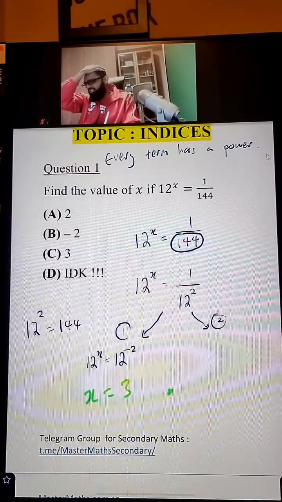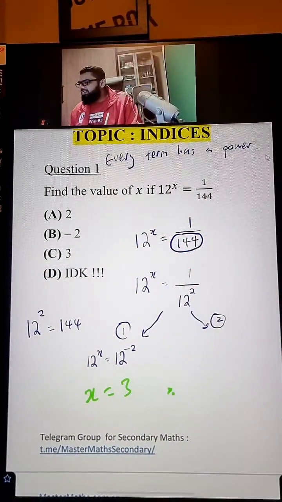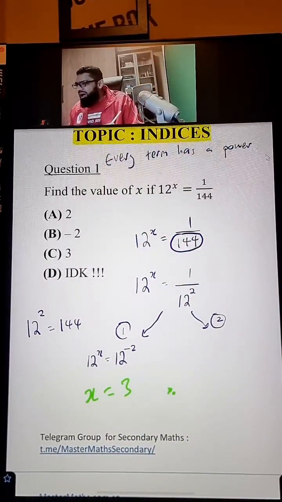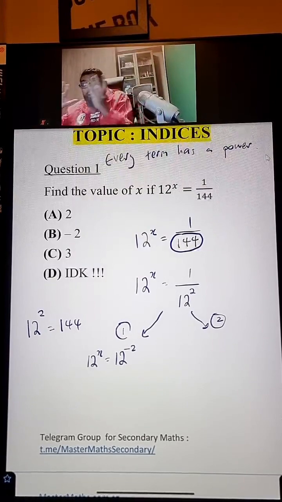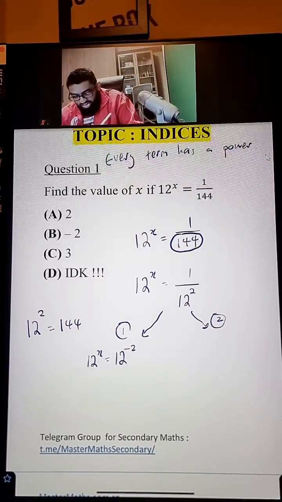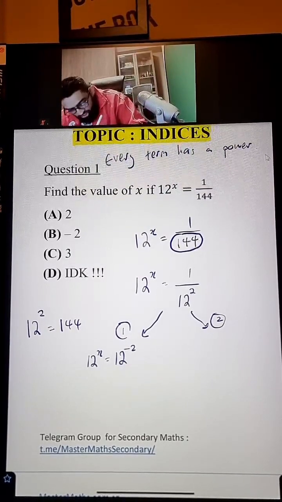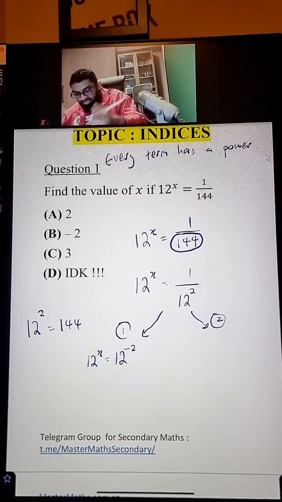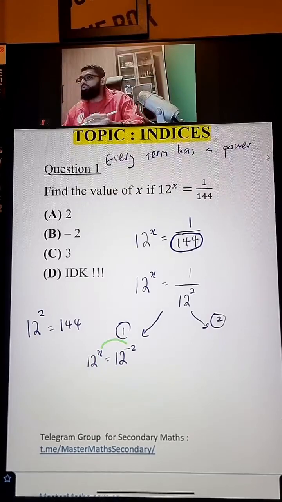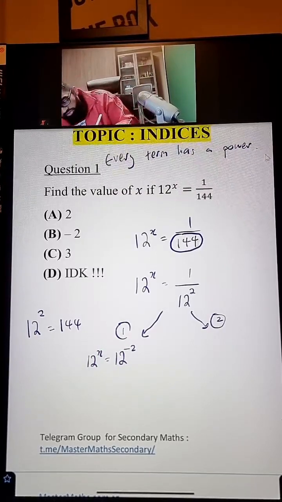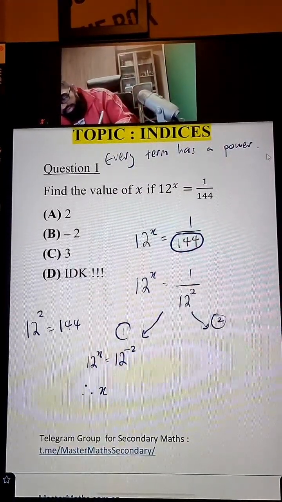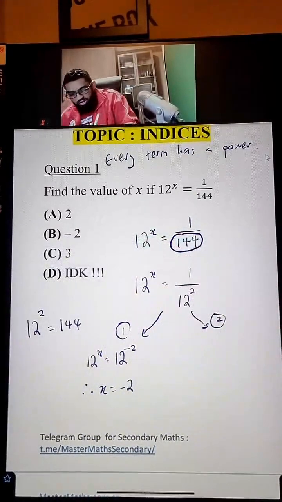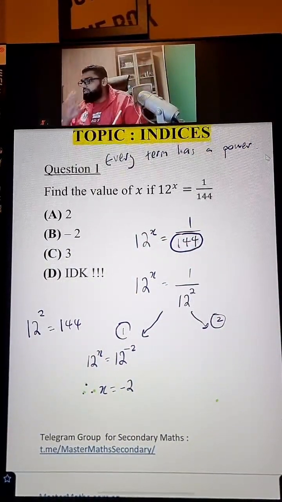Mind-boggling. Tanvir, I'll explain that again, don't worry. How can x be 3 or any other number for that matter? Now that you have changed both sides to be 12 to the power of something, the power must be the same already, no choice. So therefore, x is negative 2. Now, these 3 dots, if you still don't understand what it means, therefore.